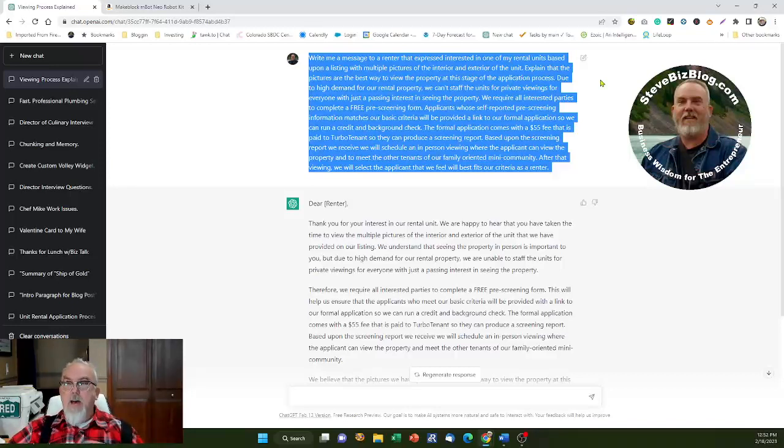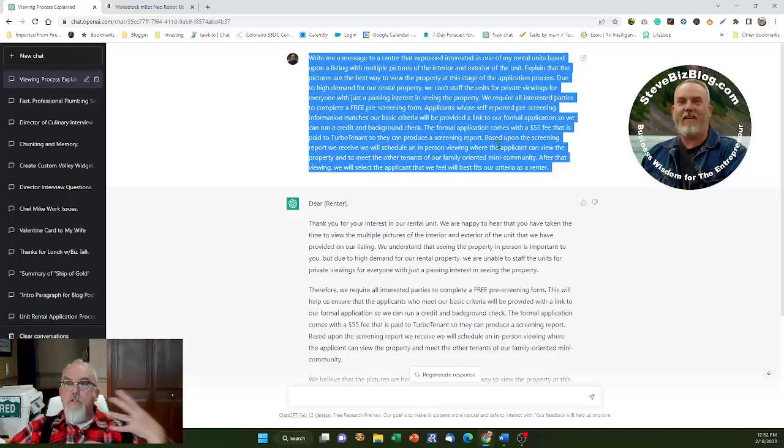We can't staff the units for private viewings for anyone who just has a passing interest in seeing the property. We require all interested parties to complete a free, and notice I emphasized the word free, pre-screening form. Applicants whose self-reported pre-screening information matches our basic criteria will be prompted with a link to a formal process, and that there will be a charge of $55, and so on and so forth.